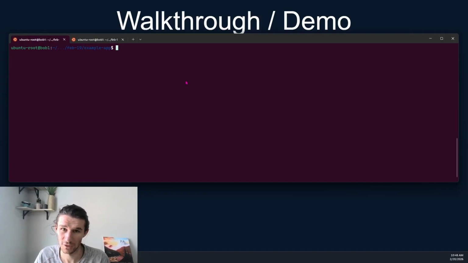Okay, we'll show two terminals. One is going to have the container file, and the other is going to have the Python application. So let's look at the container file first.